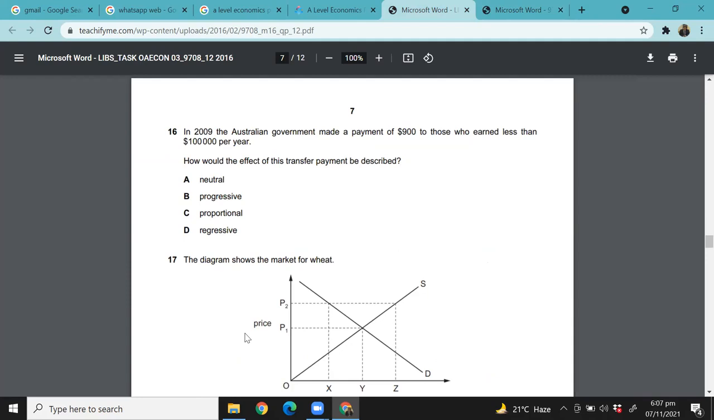Right. So progressive meaning the higher the incomes, the more the income tax, right? In this case, it's a transfer payment. In the case of taxes, how the progressive thing works, the higher the income, the higher the tax rate, right? But now this is not the tax that we are talking about. It is a transfer payment. So transfer payment is given to those who are deserving, financial payments made to deserving and disadvantaged people. So in that case, who earn less than this, how would the effect of this transfer payment be described?